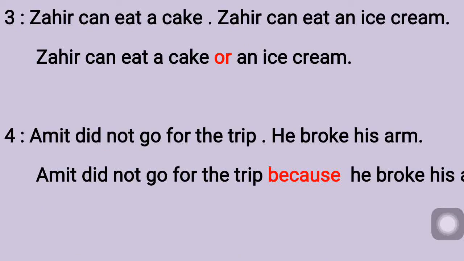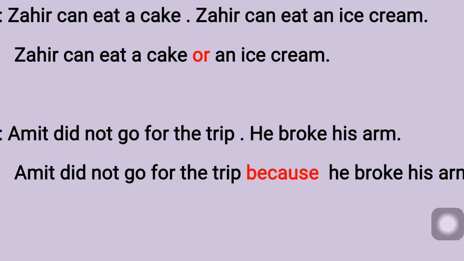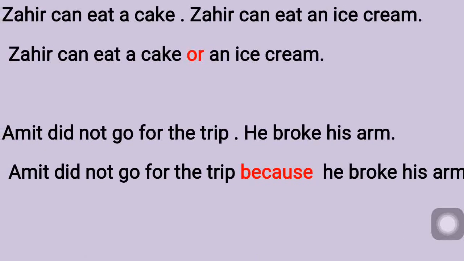Now here see one more. Amit did not go for the trip. He broke his arm. First sentence is that, and here a conjunction is not there. Now: Amit did not go for the trip because he broke his arm. Okay.